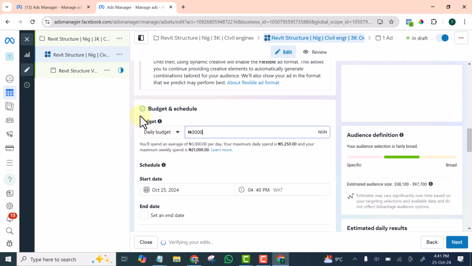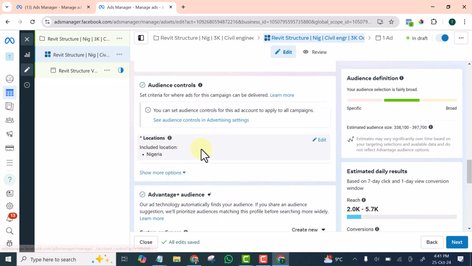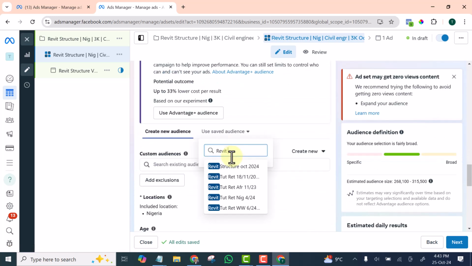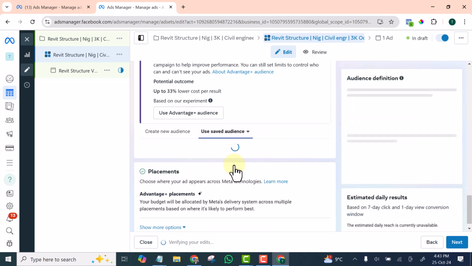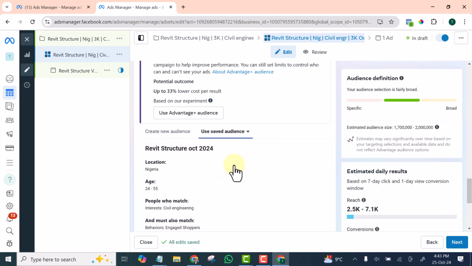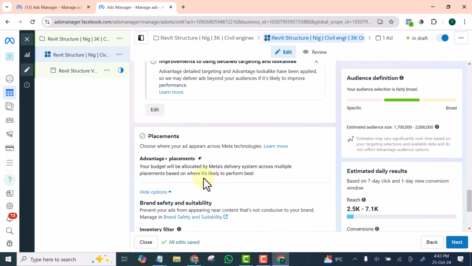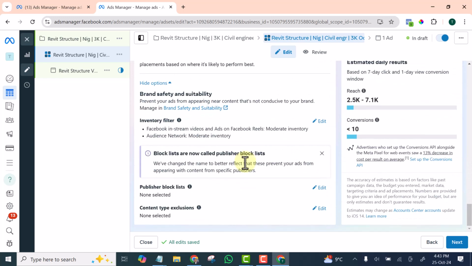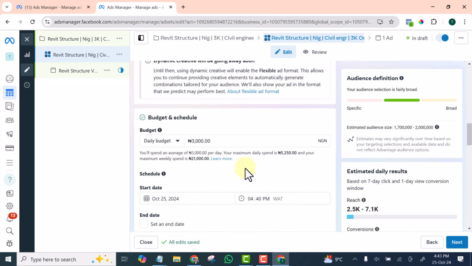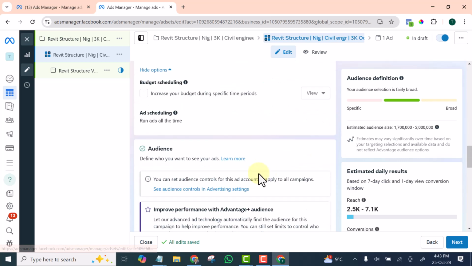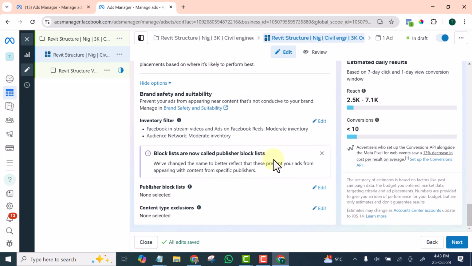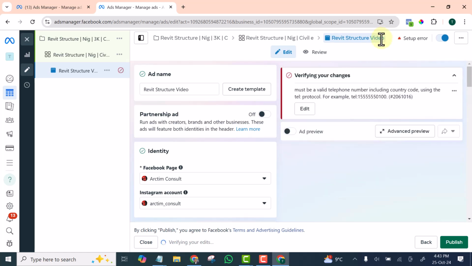The amount is 3,000 and the audience. Okay, so since I have saved the audience before, I'm going to select that audience I saved earlier. Okay, so my audience is okay now. Then as per the placement, I'm going to leave the placement to automatic placement so that it will show everywhere possible. I normally leave it on automatic placement. So I'm going to go to the ad level now.